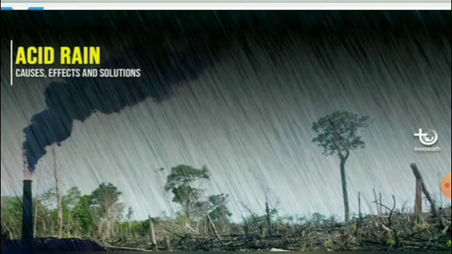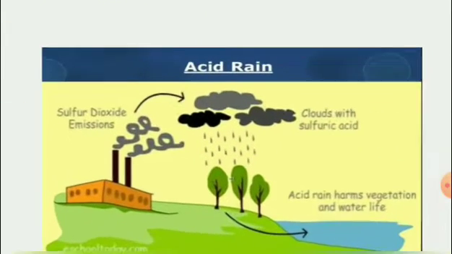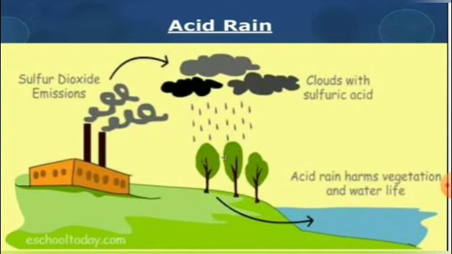Effects of air pollution. Number 1, acid rain. How is acid rain formed? See the picture. Sulfur dioxide came from industries. That gas goes to the atmosphere. What will happen? Clouds react with sulfur dioxide, then sulfuric acid, that is acid rain, falls on the earth. This acid rain harms vegetation and water life.